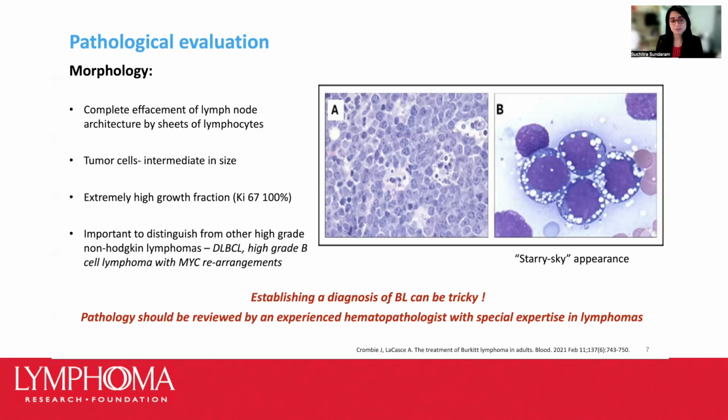But pathological diagnosis sometimes can be challenging. In adults, specifically, Burkitt lymphoma is sometimes difficult to distinguish from diffuse large B-cell lymphoma, which is a more common form of aggressive mature B-cell lymphoma. So accurately distinguishing Burkitt lymphoma from diffuse large B-cell lymphoma is critical because every disease is treated differently. Hence, patients with suspected Burkitt lymphoma should, when possible, undergo an excisional biopsy. And it's also crucial to have access to an expert hematopathologist experienced in diagnosing lymphomas to arrive at an accurate diagnosis.